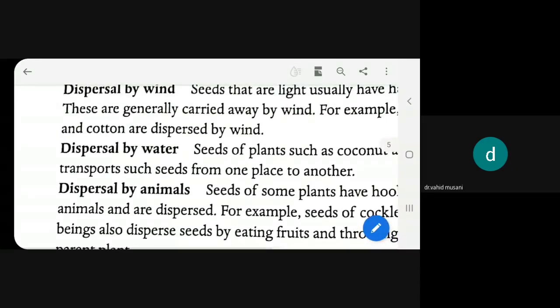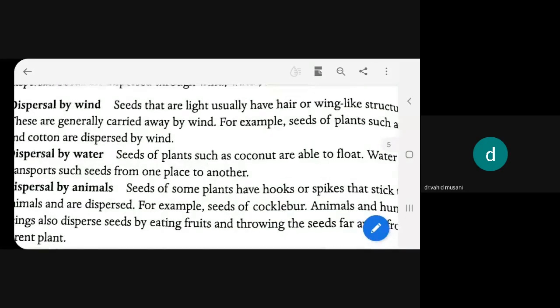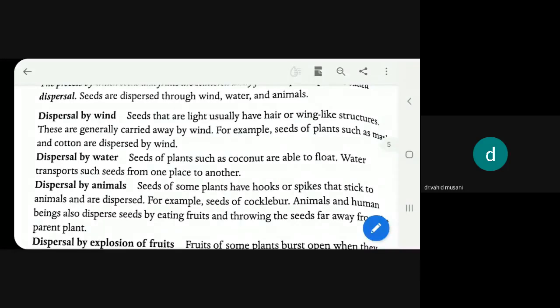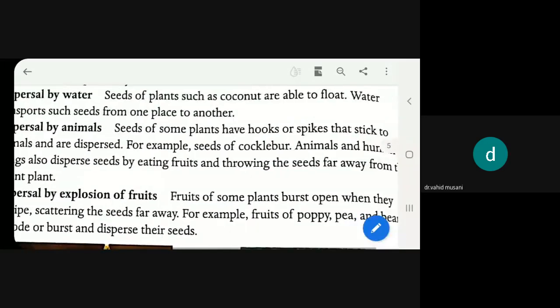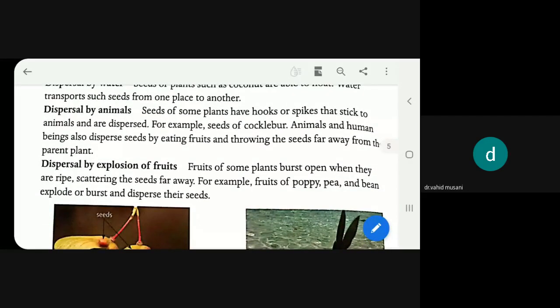The second method, which we learned in the last lecture, was dispersal by water. Just like the flow of wind, seeds move the same way with the flow of water. Some fruits and plants are carried by the water, and in that way they will move from the parent plant and grow somewhere else. Now today we are going to learn about dispersal by animal.